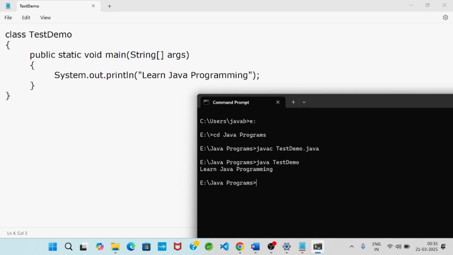So guys, in this way, we saw how to download and install JDK 24, or Java 24 software, on the Windows operating system. After that, we verified whether JDK 24 was successfully installed or not, and we wrote a simple Hello World program, executed it, and got the output.